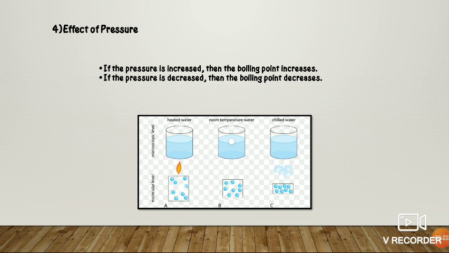If the pressure is increased, then the boiling point increases. The reason is because while increasing pressure, we are applying an external force to the molecules. Hence, molecules will require more energy to overcome this resistance. Thus, this increases boiling point of liquid.